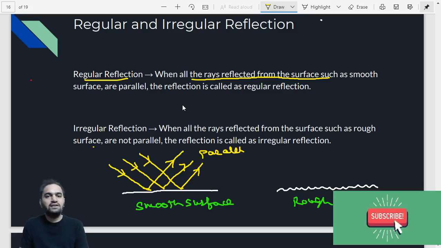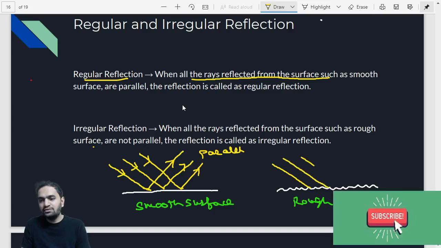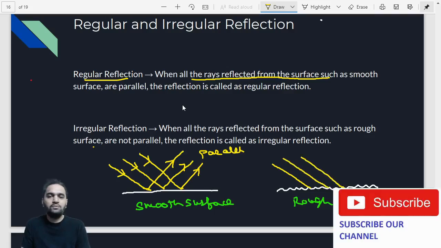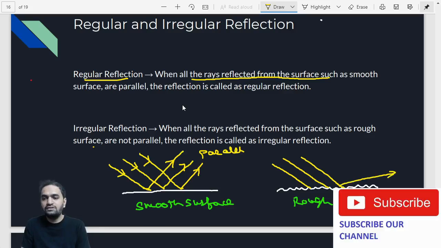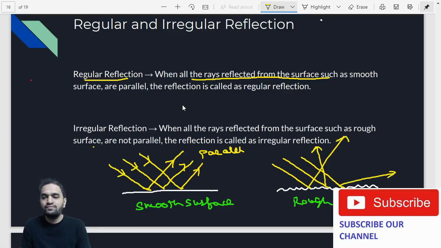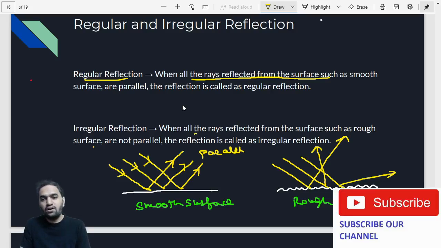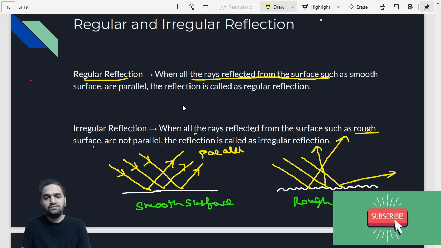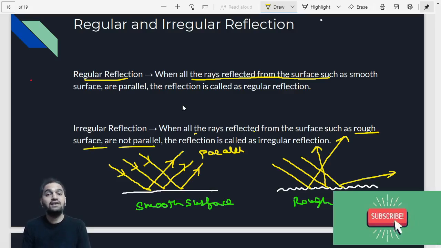And what must be the irregular reflection? This is irregular reflection. In irregular reflection, the incident rays, for example, are coming parallel to each other, but after reflection they won't be parallel to each other. Right? That is the meaning of that. One might go in this direction, one might go in this direction, one might go in this direction. So after reflection they are not parallel to each other, and that is called irregular reflection. This happens when light is reflected from a rough surface, and the reflected rays are not parallel to each other.